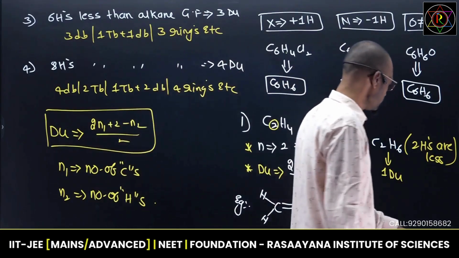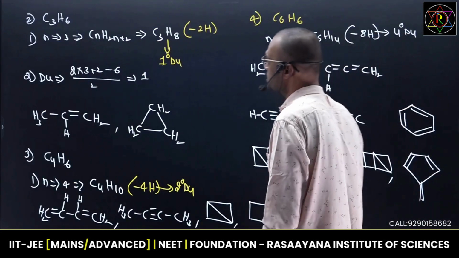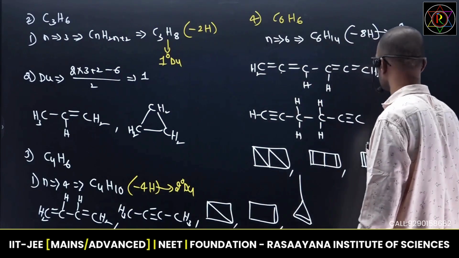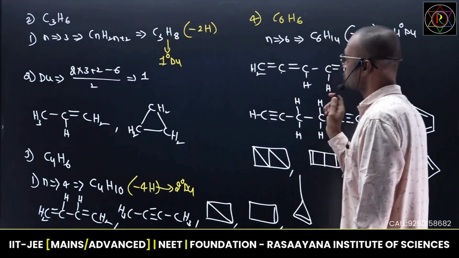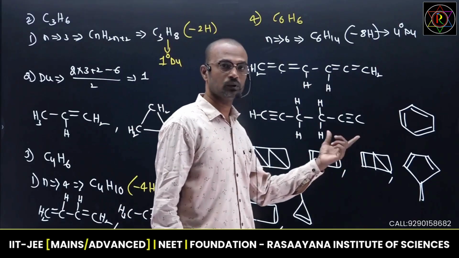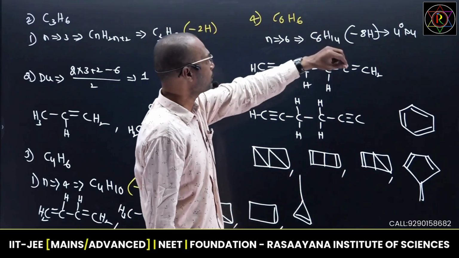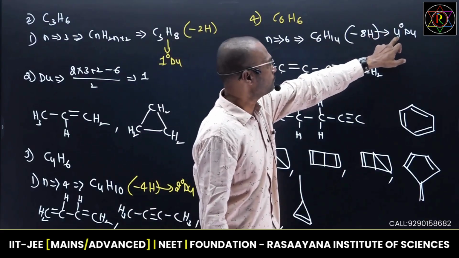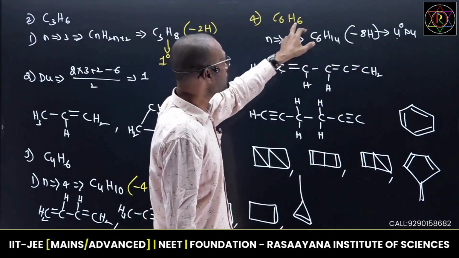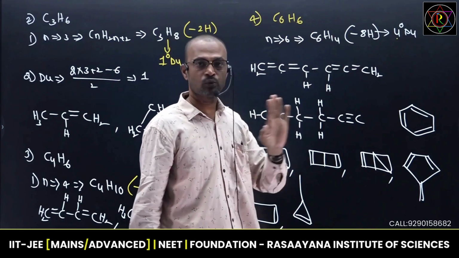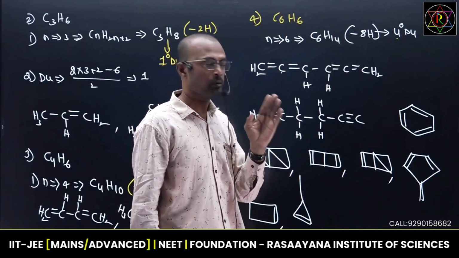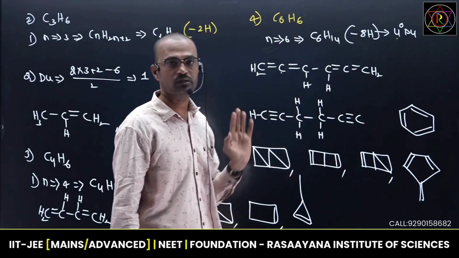So like that we can go through certain examples with C3, C4, C6. Benzene, generally you people think only benzene. C6H6 is not only benzene. Multiple organic molecules exist with this formula. Okay. Every time you remember only one point. If you know degree of unsaturation and if you know number of carbons, automatically the total number of hydrogens will be balanced. No need to count. If it is not balanced, you people have made some mistake somewhere else.